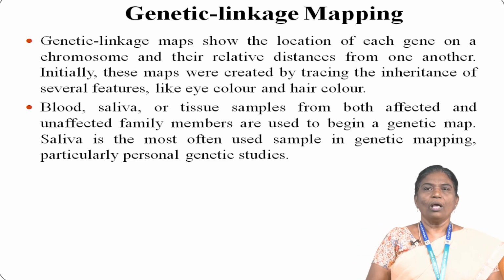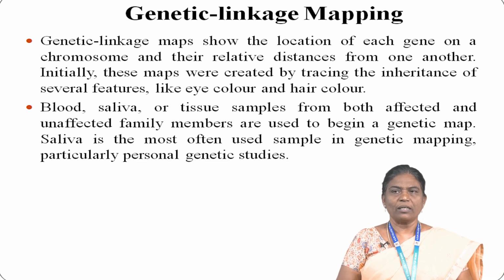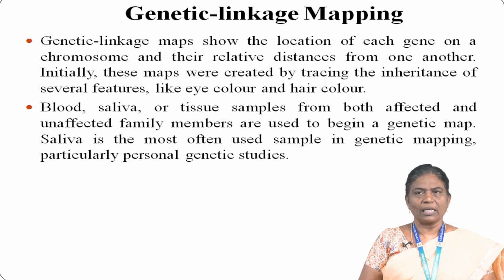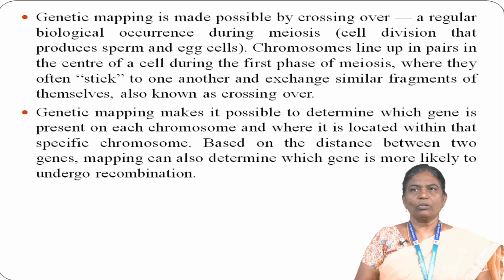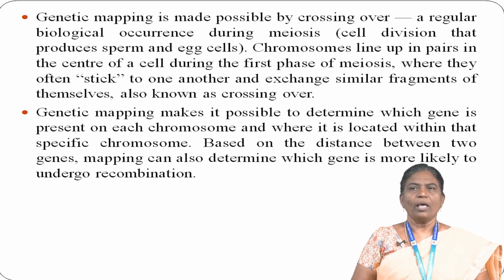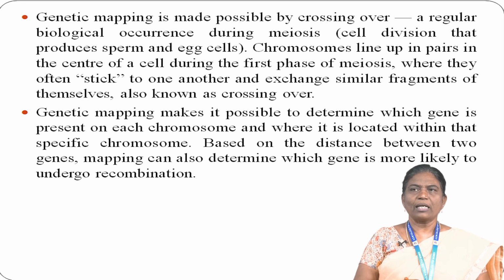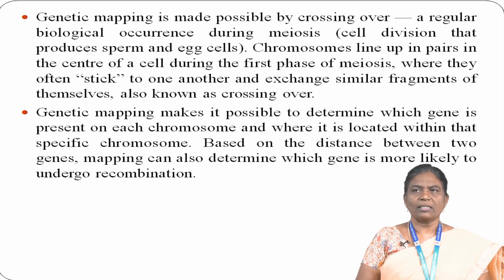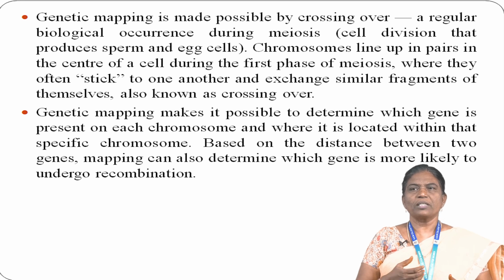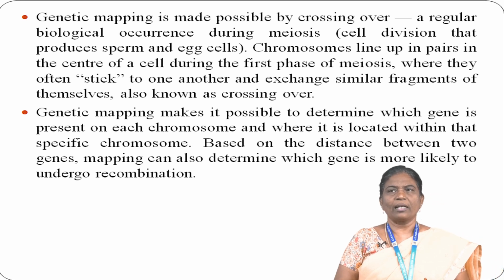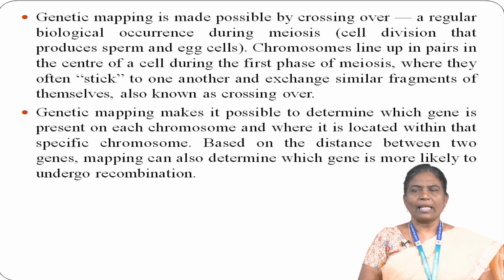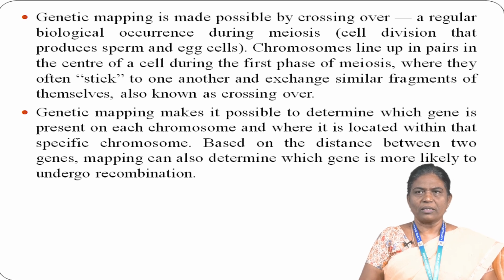Saliva is the most often used sample in genetic mapping, particularly in personal genetic studies. And also it is possible by crossing over, a regular biological occurrence during meiosis, where chromosomes line up in pairs in the center of the cell during the first phase of meiosis, where they can often stick to one another and exchange similar fragments of themselves.